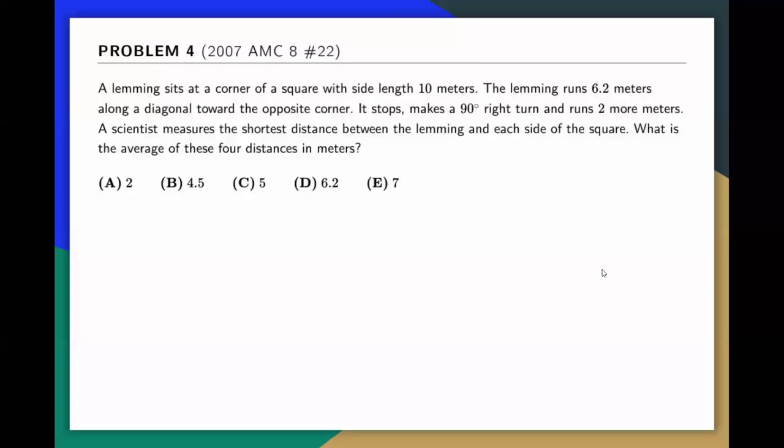Okay, so here's number 4. We have a lemming that sits at a corner of a square with a side length of 10. The lemming runs 6.2 meters along a diagonal towards the opposite corner, and it stops, makes a right turn of 90 degrees, and runs 2 more meters. And the scientist measures the shortest distance between the lemming and each side of the square. What is the average of these 4 distances in meters?